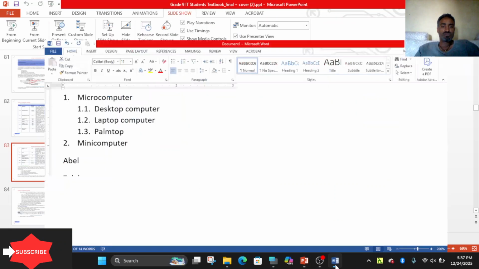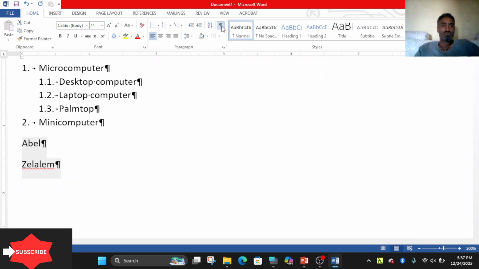Let me show you both. It's possible to show. There are non-printing characters in Microsoft Word, like tab. This is the paragraph mark. The dot shows a symbol for a gap or space. Therefore, the tab key, enter key, and the space bar on the keyboard are non-printing characters. But it's possible to display them using this mark. It's possible to display, possible to hide.